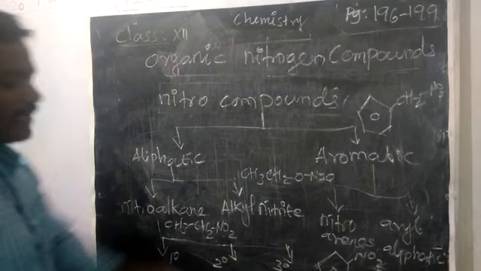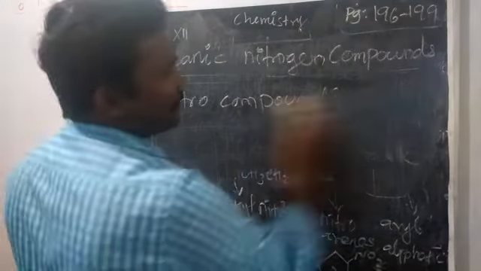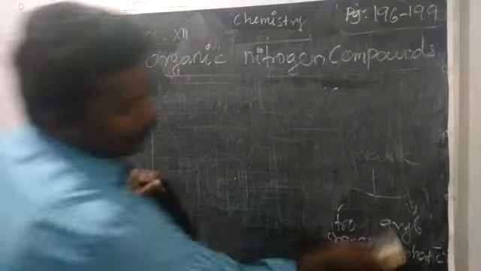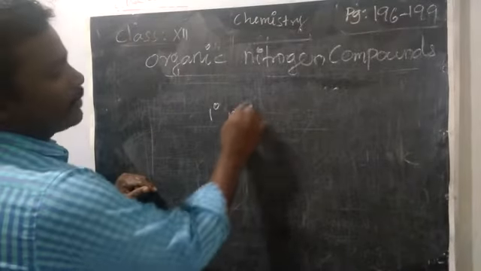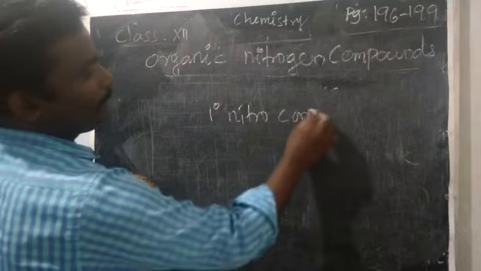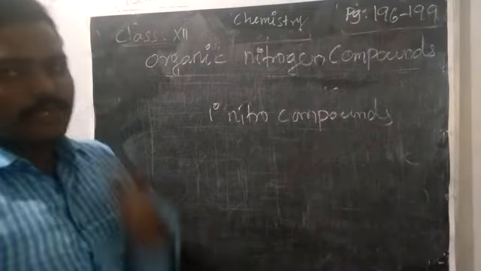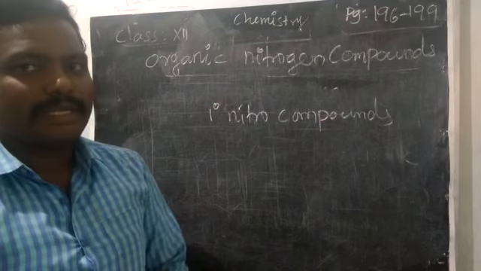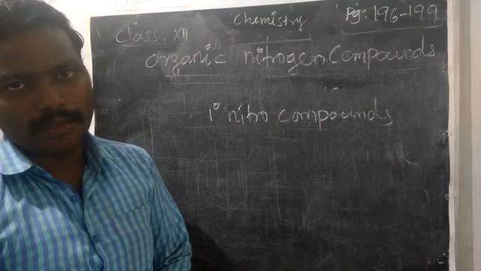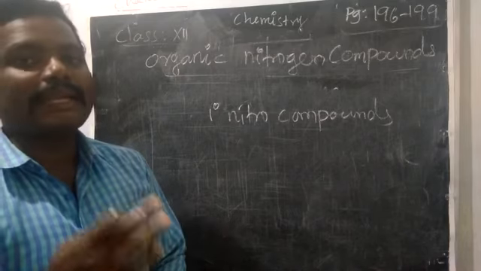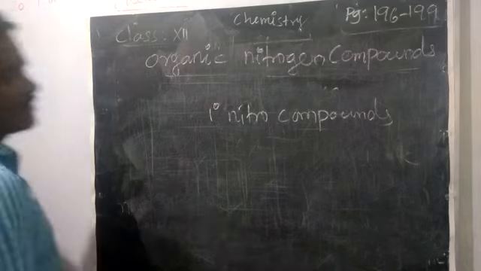Okay. See, primary, secondary, tertiary nitro compound. Examples I will write now. So what are primary nitro compounds? First you must remember what is alpha carbon. In that, how many hydrogens are there? Based on that, we can classify primary, secondary, and then tertiary.